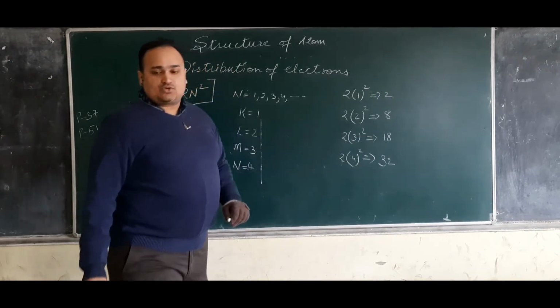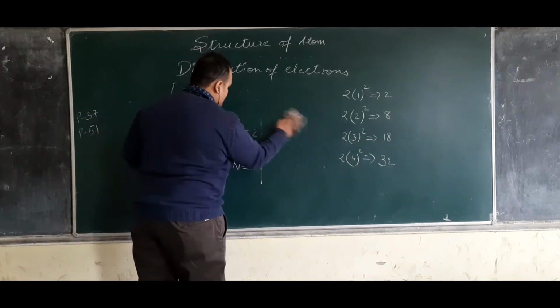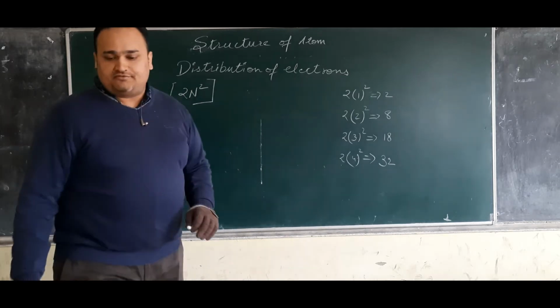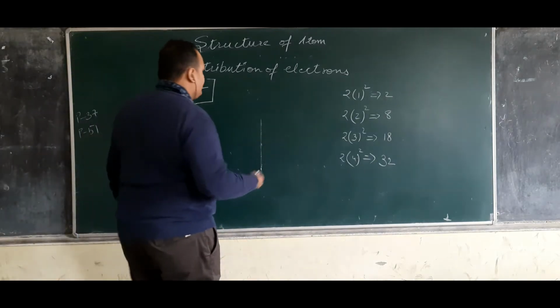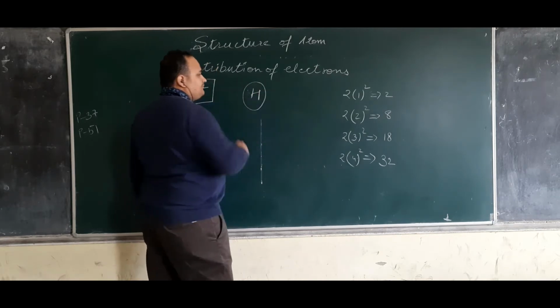So what he does, I should drag it down here because the values are already written. First of all, I will take an example of hydrogen. I draw a shell around it.